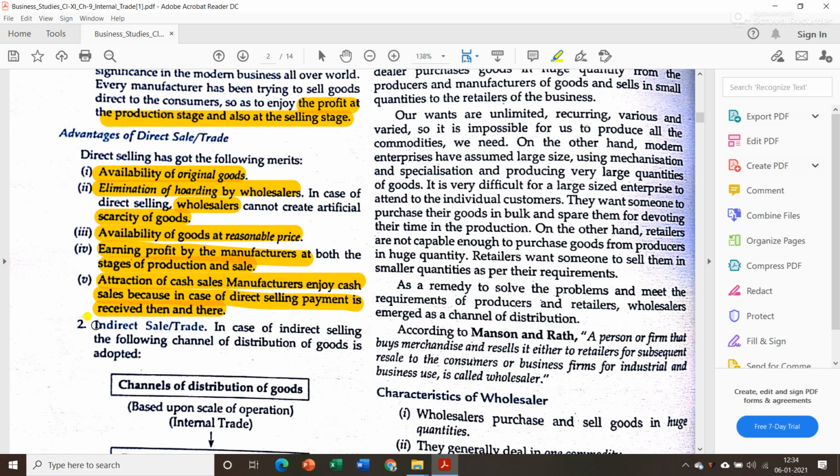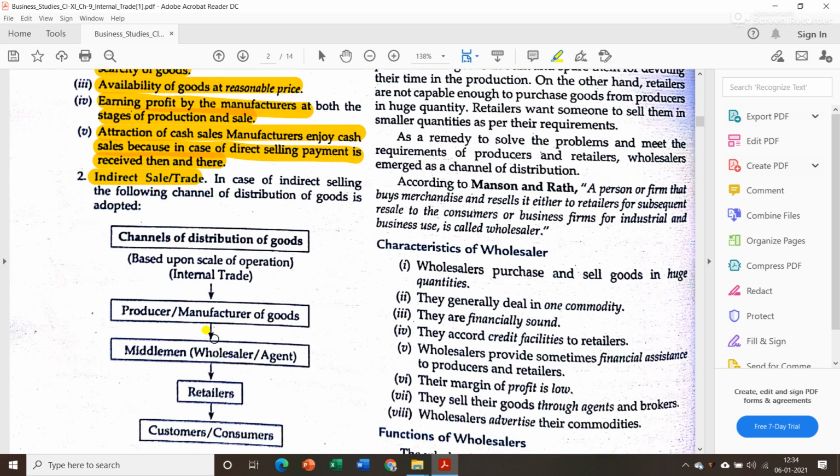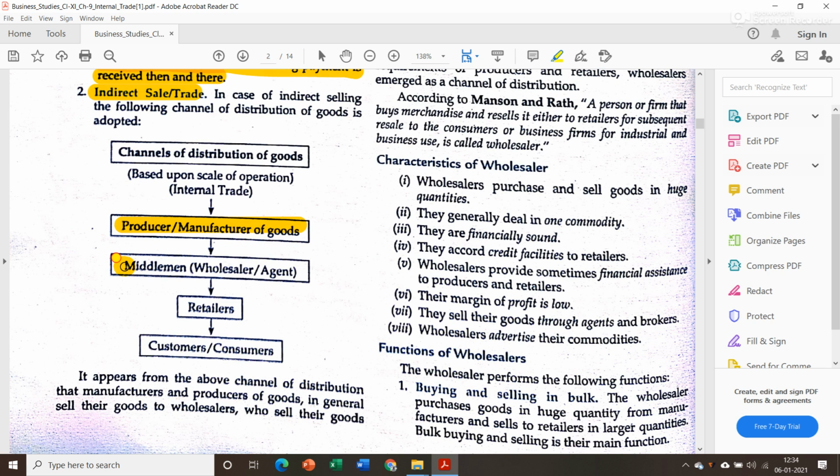Then the next type of internal trade is indirect trade. In case of indirect selling, the following channel of distribution of goods is adopted. This is the channel of distribution of goods. First one is the producer or manufacturer of goods. They will produce the goods, then they will sell it to the middleman, the wholesaler or agent. Then the wholesaler and agent will again sell it to the retailers, and finally the retailers will sell it to the customers or consumers.